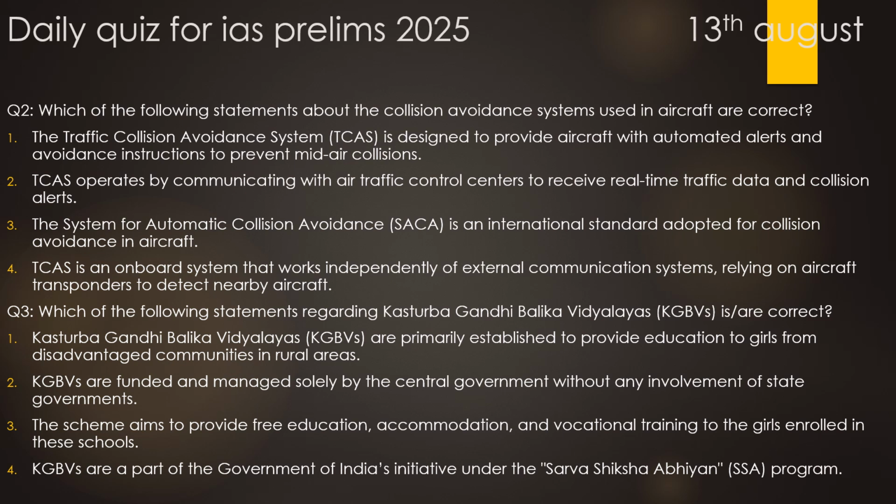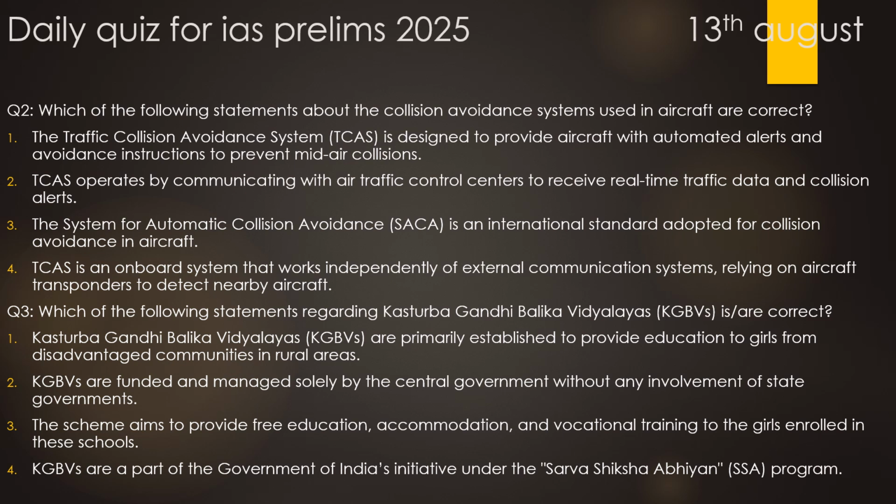It talks about which of the following statements about the collision avoidance system used in aircrafts are correct. So here we had framed a question with respect to the aircrafts. The first statement, the traffic collision avoidance system is designed to provide aircraft with automated alerts and avoidance instructions to prevent mid-air collision. 100% correct. Option B, traffic collision avoidance system operates by communicating with air traffic control centers to receive real-time traffic data and collision alerts. This is incorrect because we will see the correct answer in another option. It's opposite. It is very much incorrect.